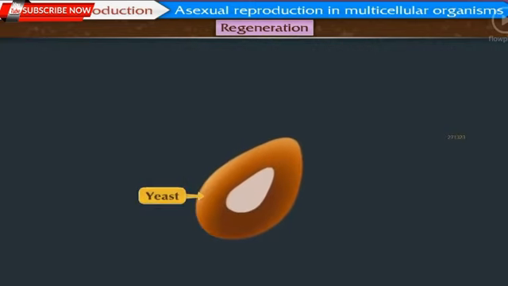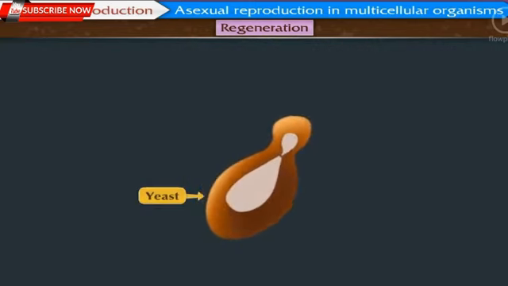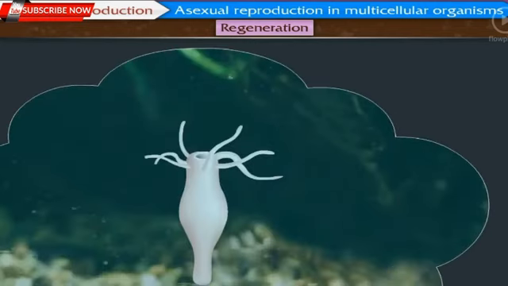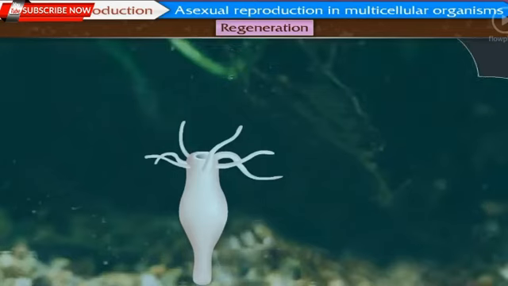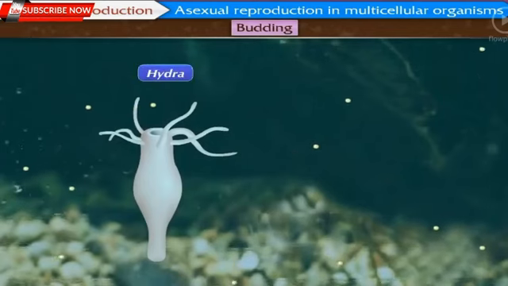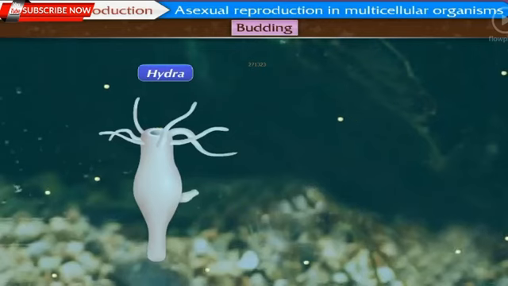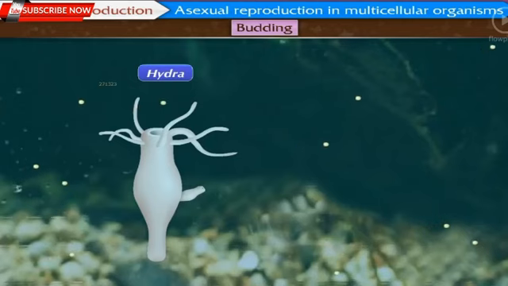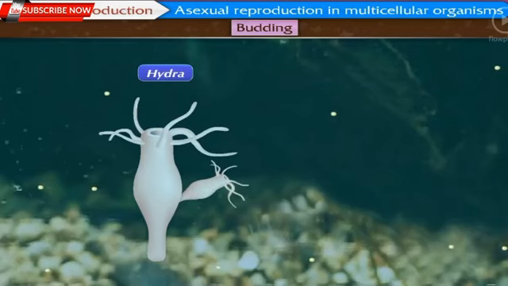We have learnt now that some unicellular organisms reproduce by budding. But do you know that even some multicellular organisms also reproduce by this method? Come, let us study about budding in multicellular organisms. Budding. In case of Hydra, under favorable conditions at a specific part of its body, a swelling is formed by repeated divisions of regenerative cells of the body wall. This swelling is called a bud. The bud grows progressively and finally forms a small hydra.